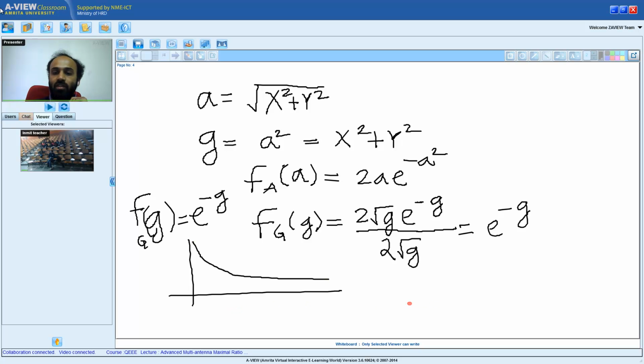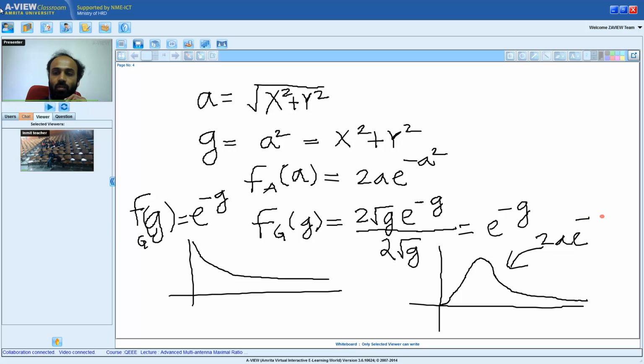In fact, the Rayleigh distribution, which is the distribution of A, looks as follows. That is 2A e power minus A square, and it exists for A greater than or equal to 0. What I am plotting here is the distribution of A, that is 2A e to the power of minus A square, and this is the Rayleigh distribution. Alright, is there any question so far?